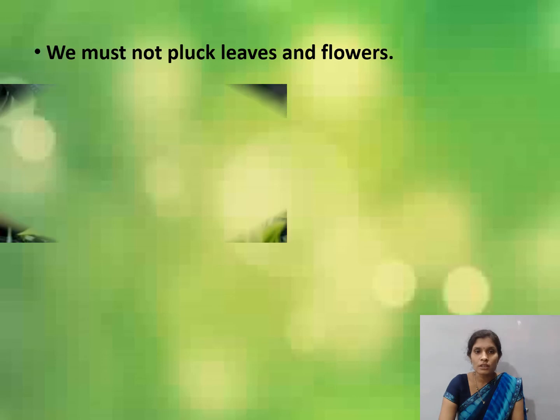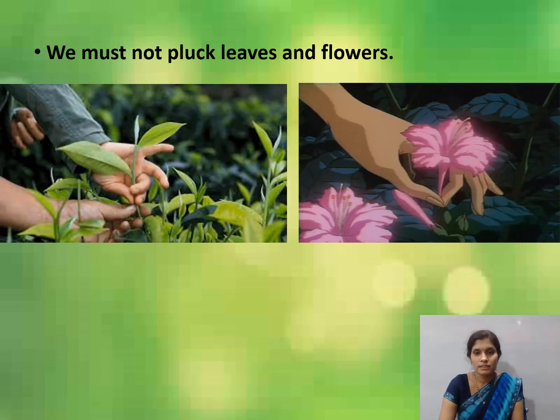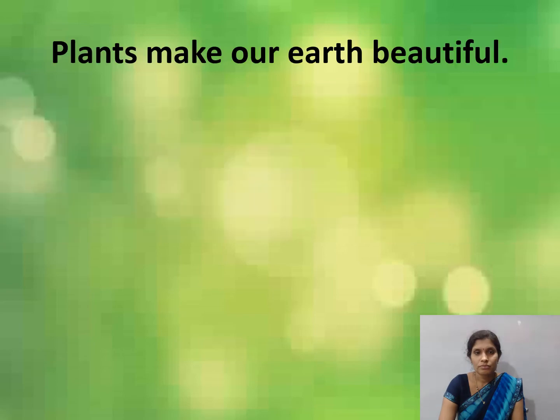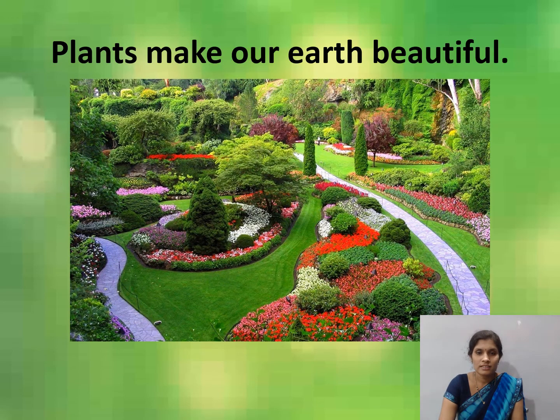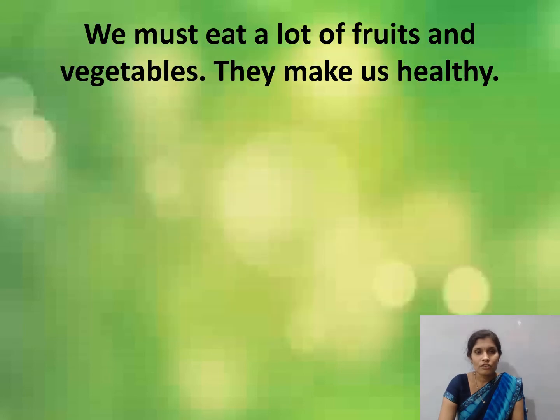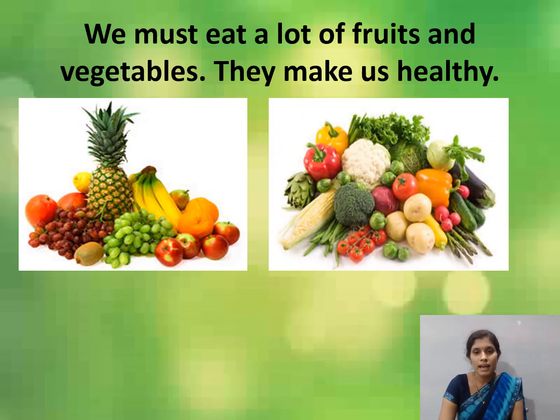We must not pluck leaves and flowers. Plants make our earth beautiful. We must eat a lot of fruits and vegetables. They make us healthy.